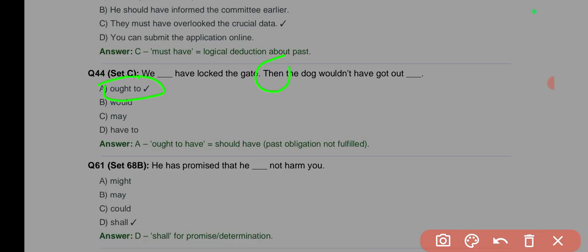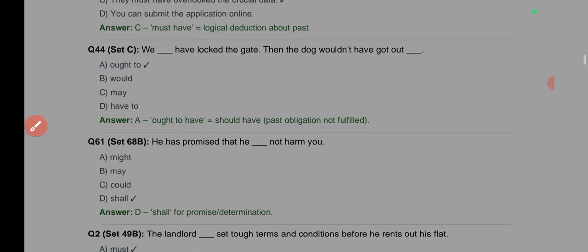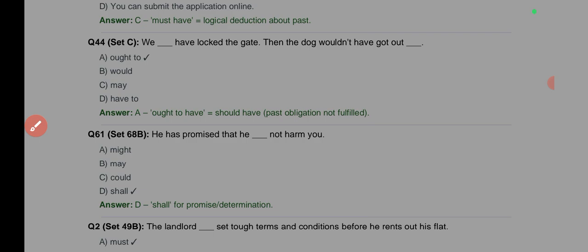Ought to have done something means we should have done something, more like you are regretting. So it is we ought to have locked the gate. It means that the dog actually got out simply because you did not lock the gate.